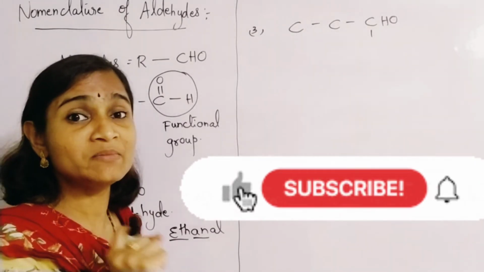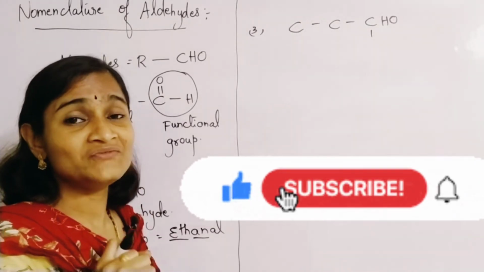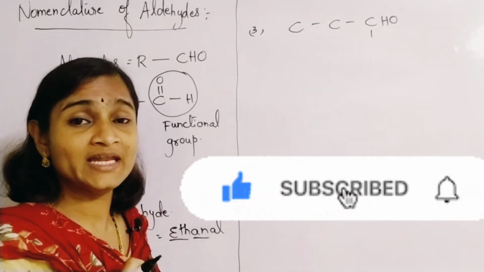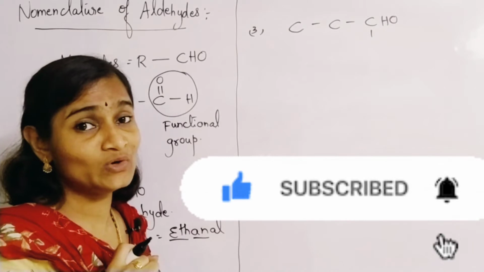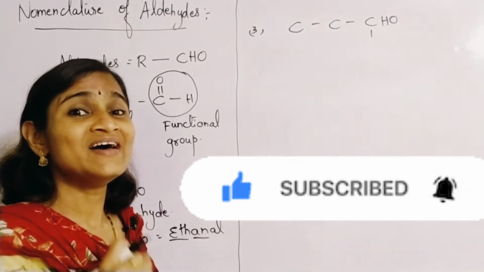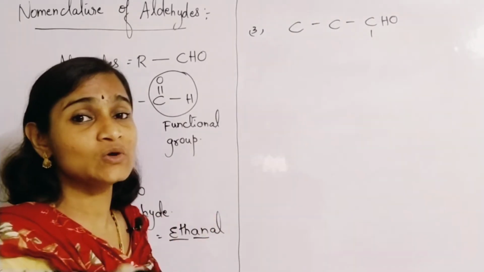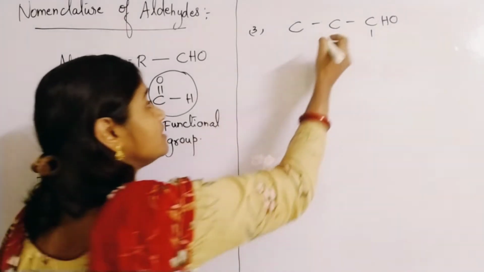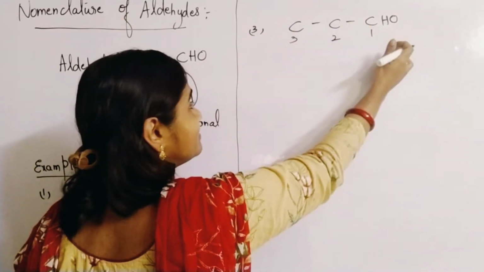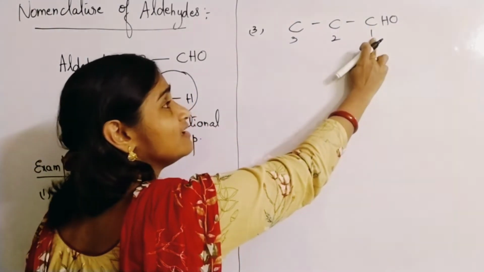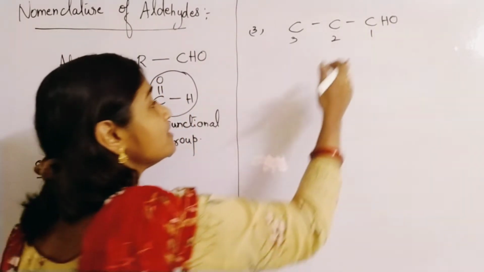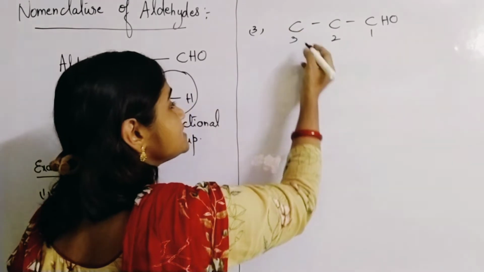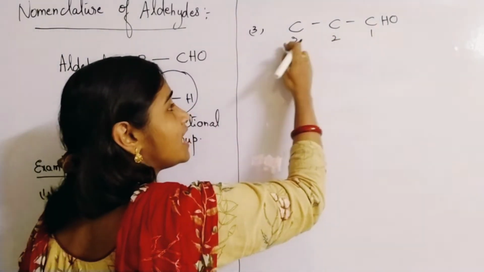These are the basic rules for naming any compound. I have also uploaded the rules of nomenclature, so you can watch them to understand the concepts better. Here you give numbering from the backside as the aldehyde functional group is present there. So now the name of this compound is what? Here 3 carbon atoms are there.